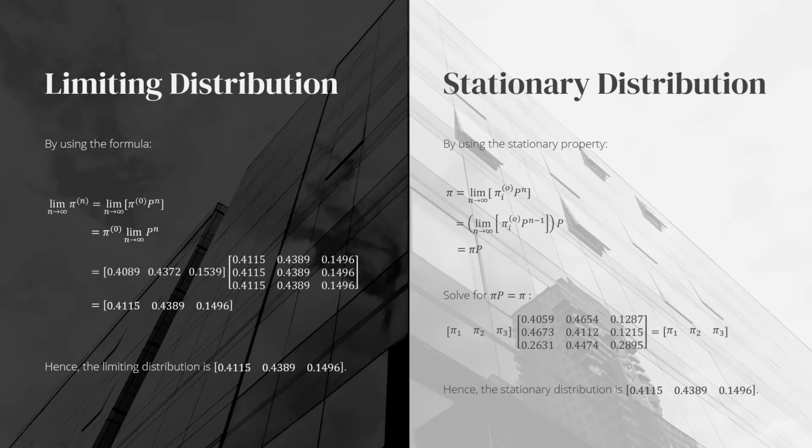Hello doctor, my name is Nabil Raj and we will now talk about the stationary distribution. By using the stationary property, we get pi P. To find the stationary distribution, we need to solve the equation pi P equals pi. Finally, we get the same answer as the limiting distribution, which is 0.4115, 0.4389, and 0.1496. This is because the chain is irreducible and aperiodic.